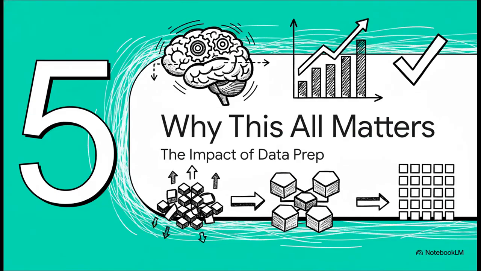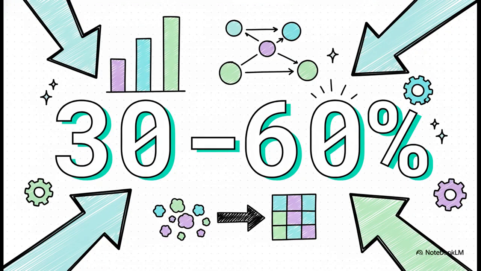Okay, I know this can all seem like a lot of tedious, behind-the-scenes work, but what's the real impact? Why is it so incredibly important to spend time on this? Well, here it is. This is the payoff. Proper data transformation isn't just some minor tweak. It can improve your model's performance by a staggering 30 to 60%. I mean, that's huge. That's often the difference between a model that's completely useless and one that's genuinely revolutionary.